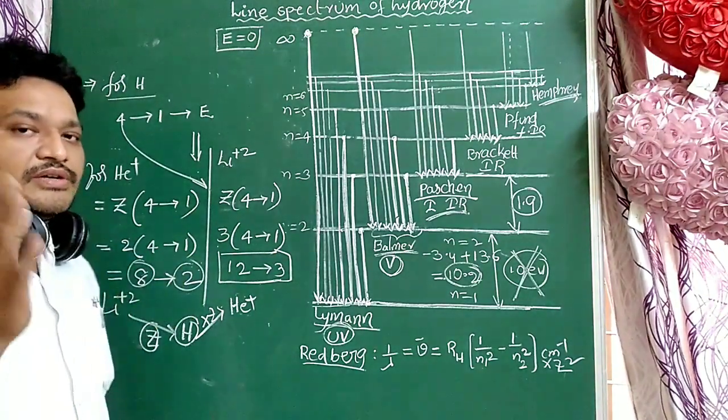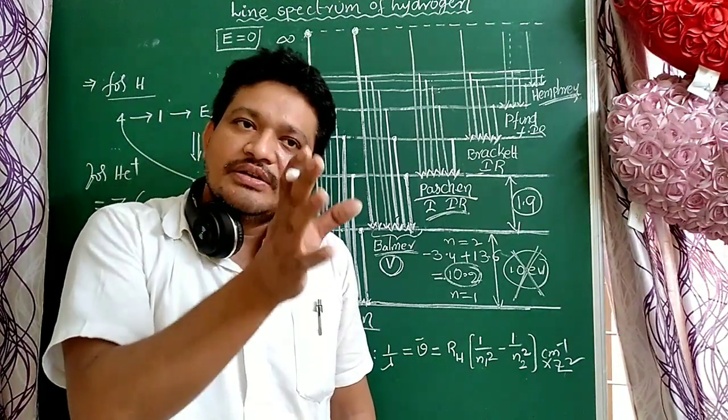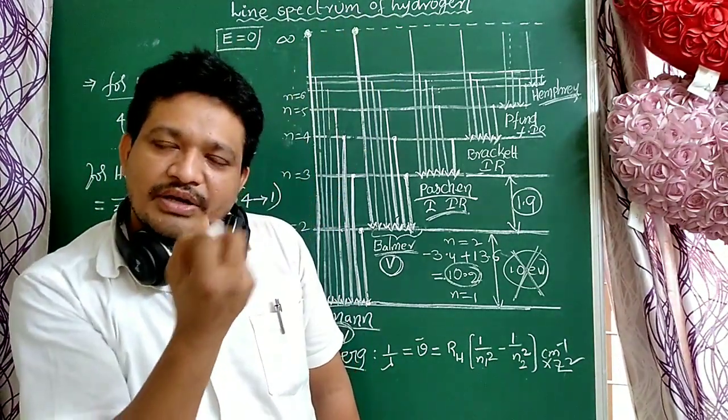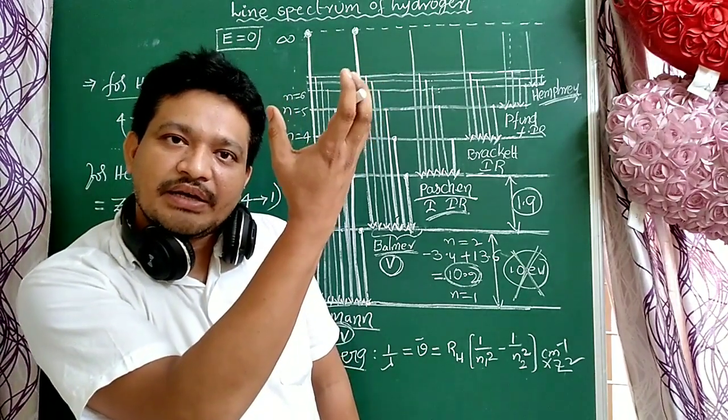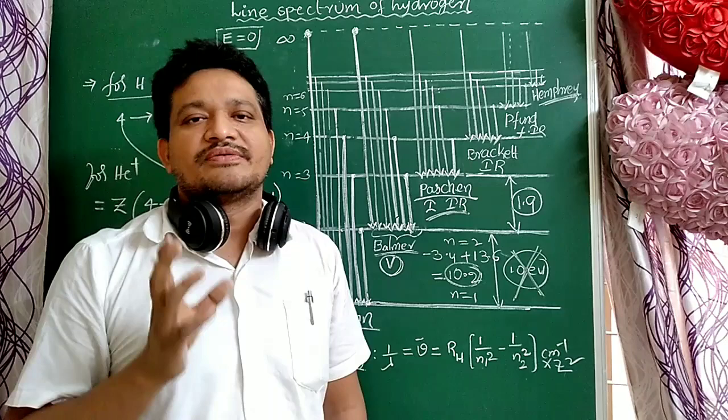For hydrogen to other atoms, multiply by Z. For other hydrogen-like atoms to hydrogen, divide by Z. This conversion is very important.